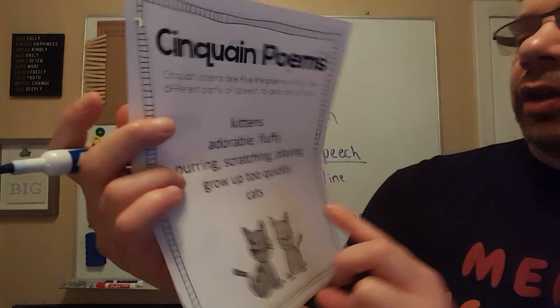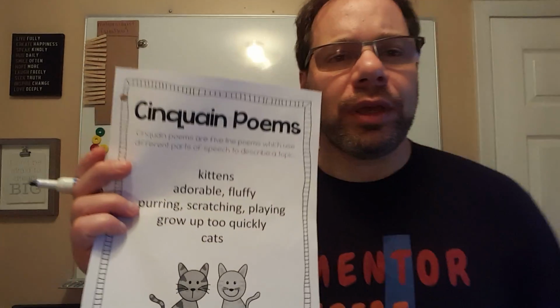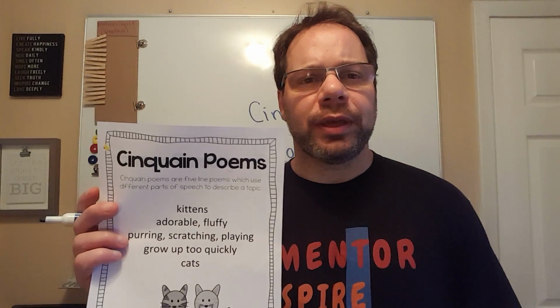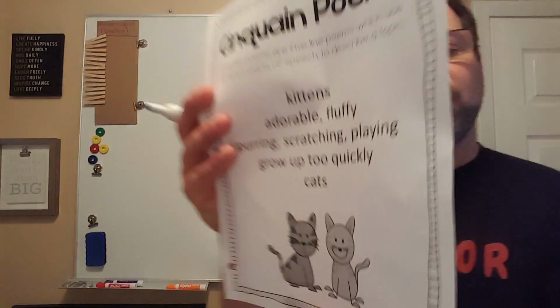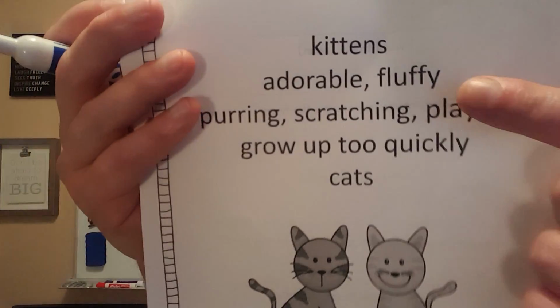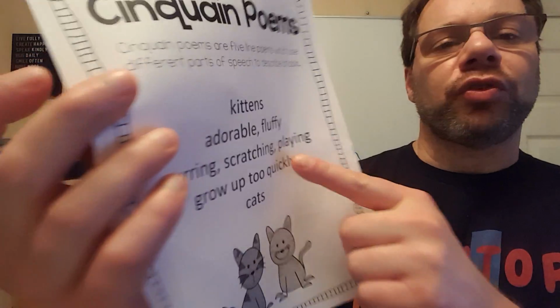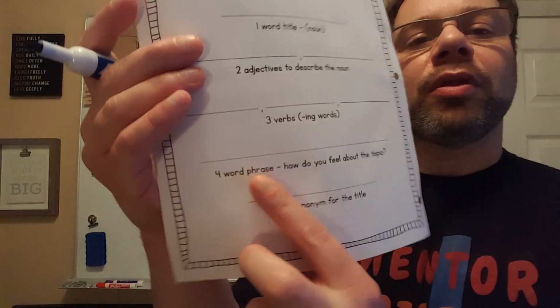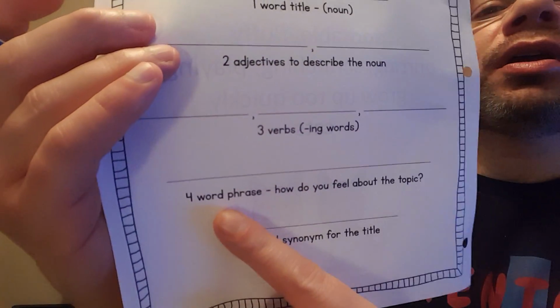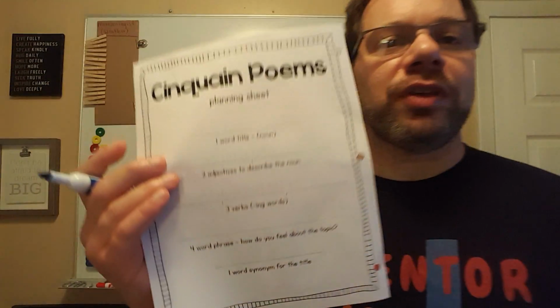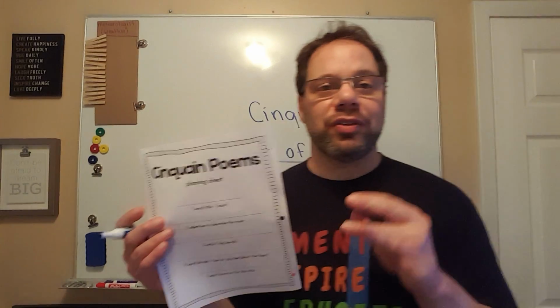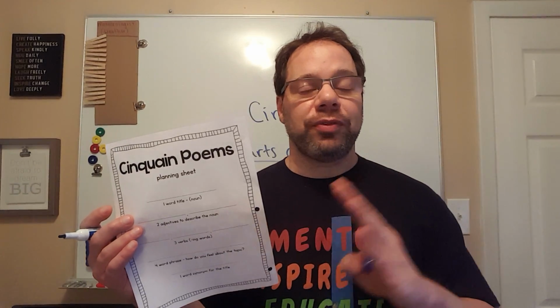Let's look at the next line here. Grow up too quickly. Now, let's flip over to our planning sheet. So the fourth line is grow up too quickly. The fourth line here, 1, 2, 3, 4 on your planning sheet, is 4-word phrases. Now a phrase, as we know, is not a full sentence. It's a phrase.